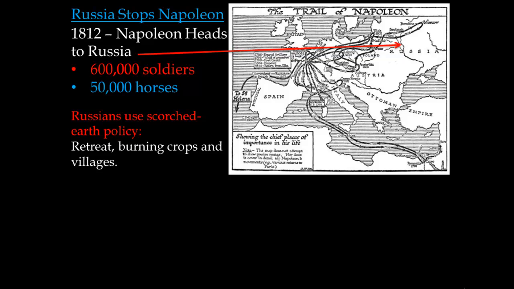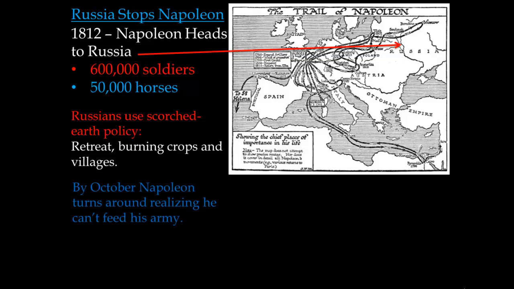Essentially they're trying not to leave anything for the French army to use. And it works. By October, Napoleon turns around because he realizes he's not going to be able to feed his army. All the crops have been burned, all villages, all useful materials are gone. And in only a few months, he would have to face the extremely harsh Russian winter. He turns around in defeat and heads back home.